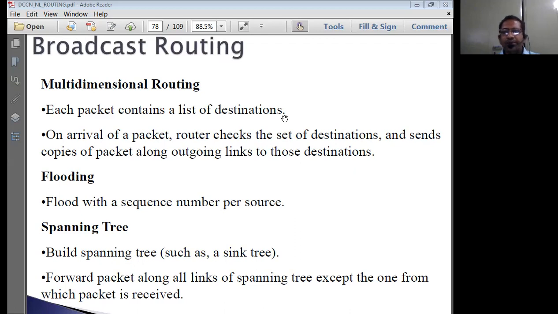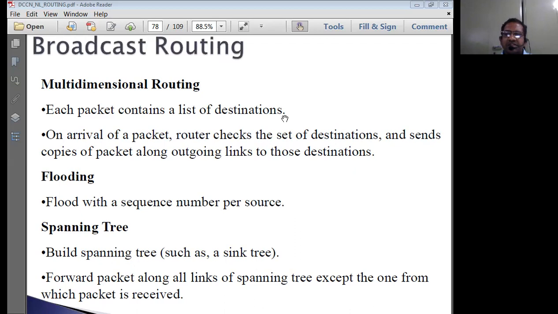The next one is multi-destination routing algorithm. Every packet may contain a list of destinations for which the packet has been transmitted. In that packet, only the address numbers of the destinations will be provided.